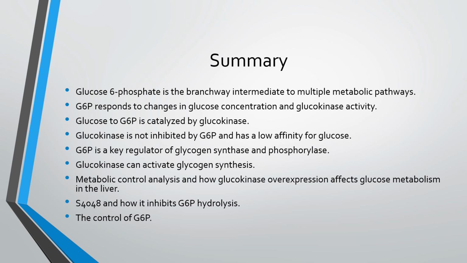And glucose 6-phosphate is a key regulator of glycogen synthase and phosphorylase. And glucokinase can activate glycogen synthesis as well. And we also learned about metabolic control analysis and how glucokinase overexpression affects glucose metabolism in the liver. And we learned that S4048 was used in this study, and we learned how it inhibits glucose 6-phosphate hydrolysis, and we learned about the control exerted by glucose 6-phosphate.